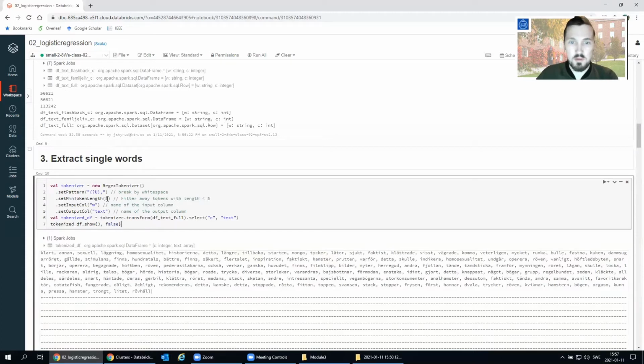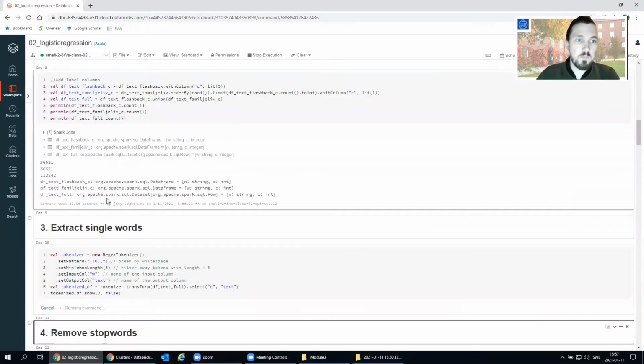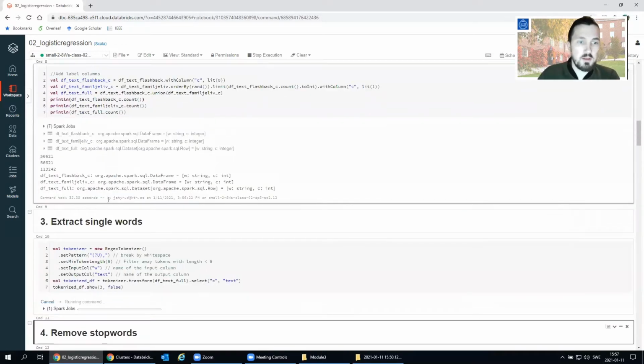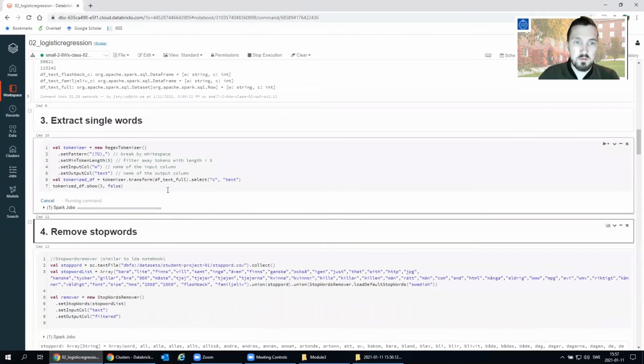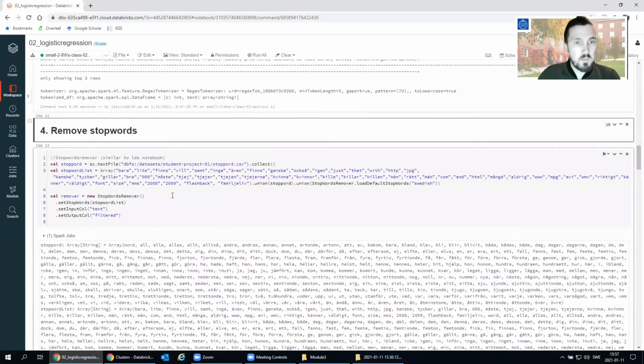The reason is that the shorter words are usually just very common words that are not very interesting. It's not going to tell us much. It's just words that are common in the language. The next step is to remove stop words. So basically just, again, a lot of words that don't really have an interesting meaning, just common words. So we're using a bunch that we added ourselves here. And there's also default stop words for the Swedish language that we're using.